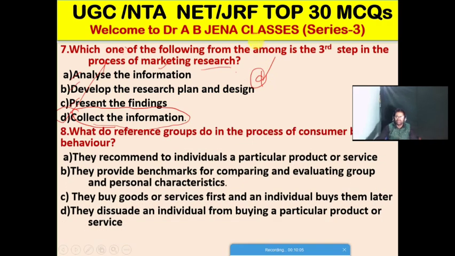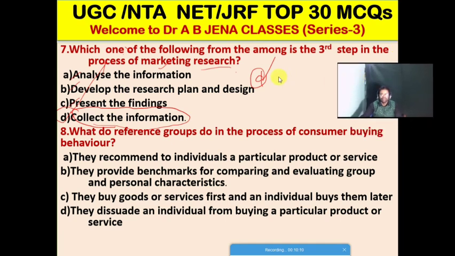So next one MCQ, what do reference groups do in the process of consumer buying behavior? A, they recommend to individuals a particular product or service. B, they provide the benchmarks for comparing and evaluating the group and personal characteristics. C, they buy goods or services first and an individual buys them later.